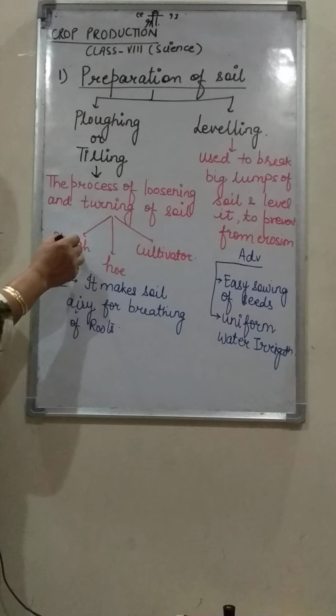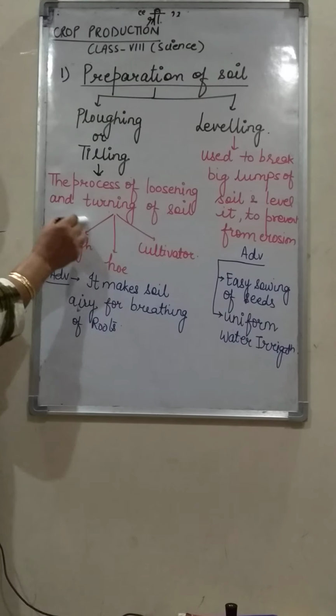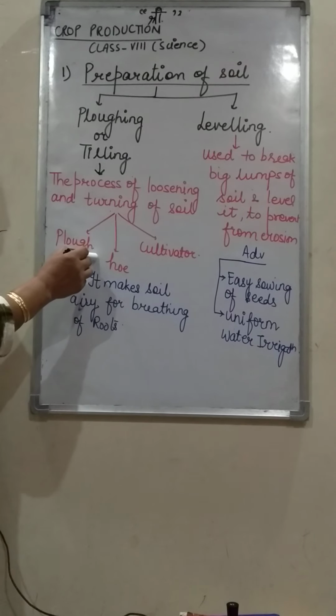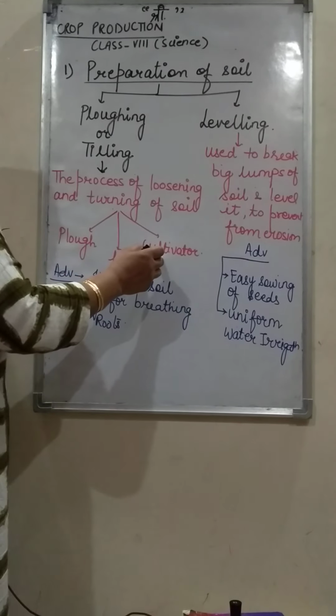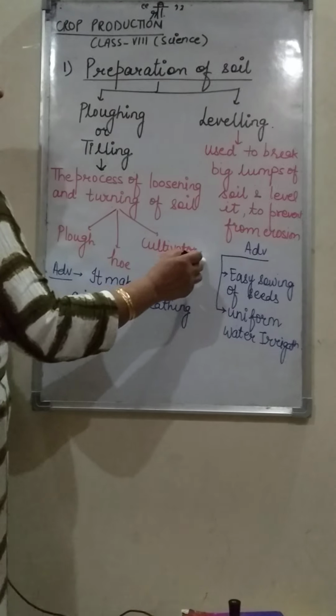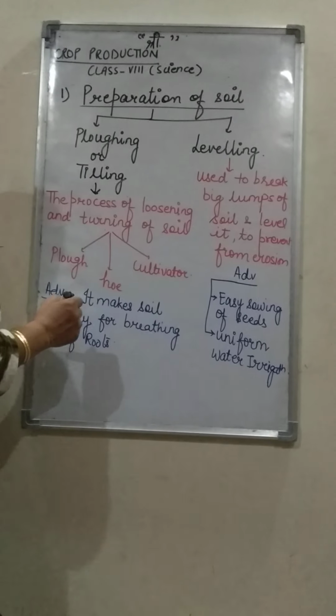Plowing can be done with the help of three implements. In earlier times, it was done with the help of a wooden plow, or hoe, and cultivator. The modern form of implement for plowing the crops is the cultivator.